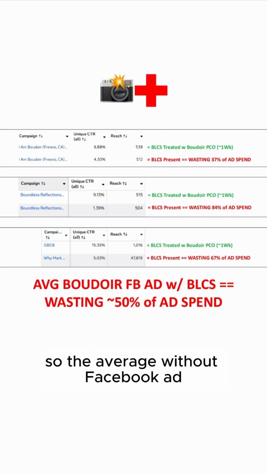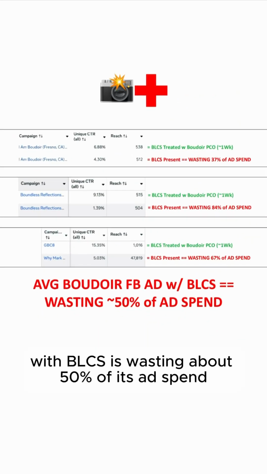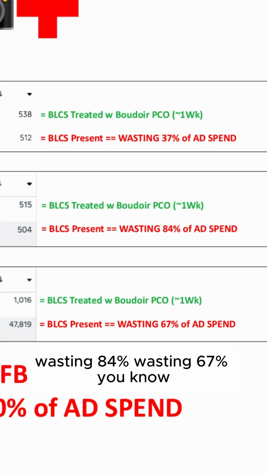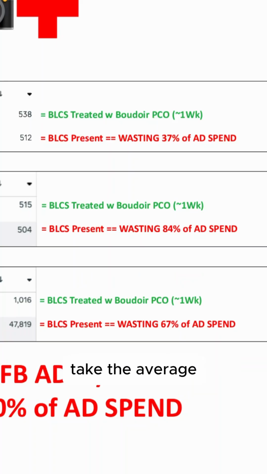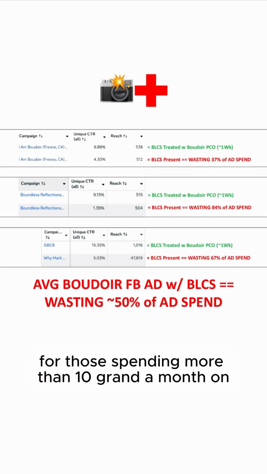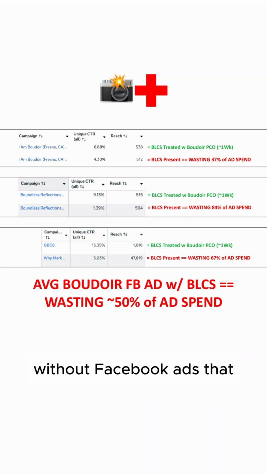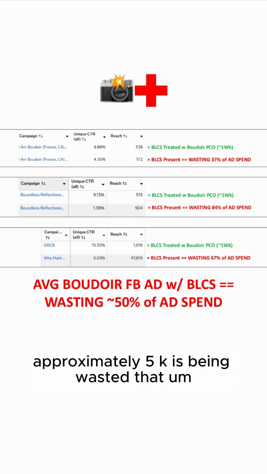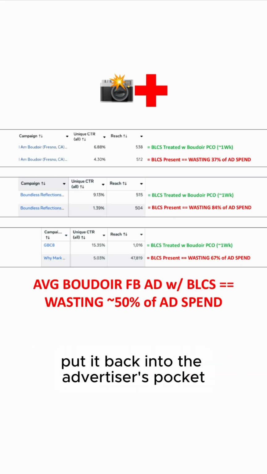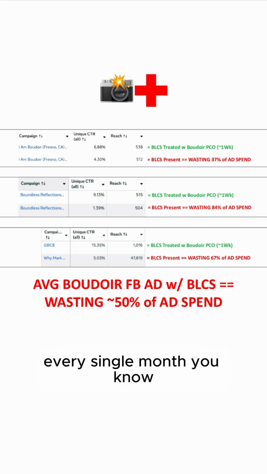So the average Boudoir Facebook ad with BLCS is wasting about 50% of its ad spend. I mean, look at these numbers: wasting 37%, wasting 84%, wasting 67%. Take the average, it'll probably be somewhere between 50 to 60%. Which means for those spending more than 10 grand a month on Boudoir Facebook ads, approximately 5K is being wasted. Boudoir Pico can eliminate approximately that amount, put it back into the advertiser's pocket every single month.